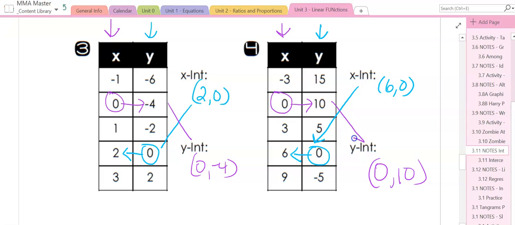And that is it. I don't always see those on the graph. Those are difficult ones for me, and I usually use regression, which we're going to talk about later, just because I don't see it all the time. So it's definitely something to look for. When you see a 0 on a table, it means it's an intercept of some sort.